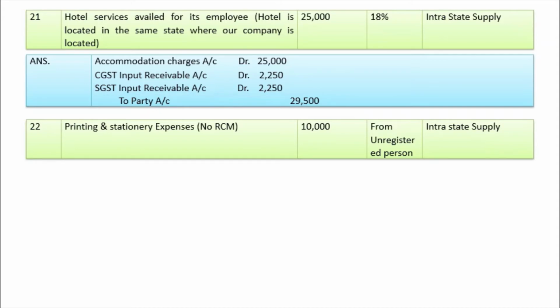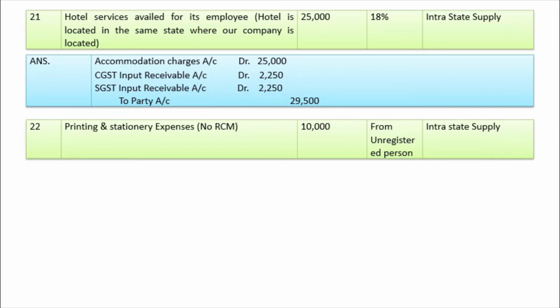Next one, printing and stationery expense, no RCM, 10,000 from unregistered person, intrastate supply. Section 9 provides that if you purchase from an unregistered person, then reverse charge mechanism is applicable, but only for specified goods, and printing and stationery is not covered in that list. So that is why no RCM is given. If it is purchased from an unregistered person, there is a list of goods: tobacco, BD wrapper leaves, tendu leaves, etc. So this is the list of goods in which RCM is applicable. But printing and stationery, if you purchase from an unregistered person, in that case there is no question of RCM.